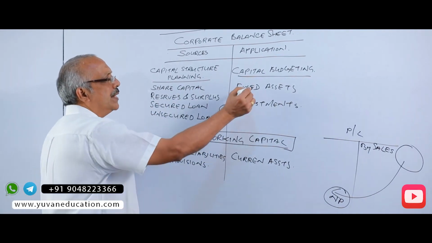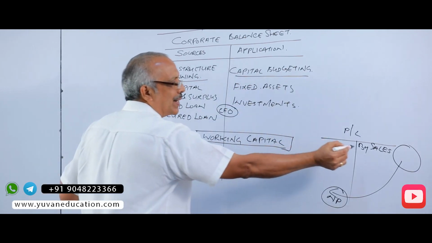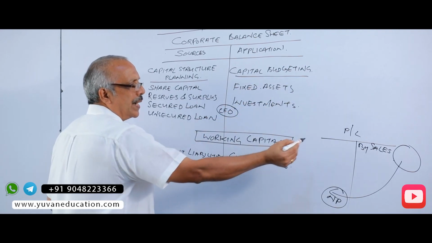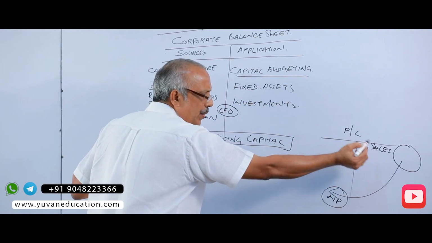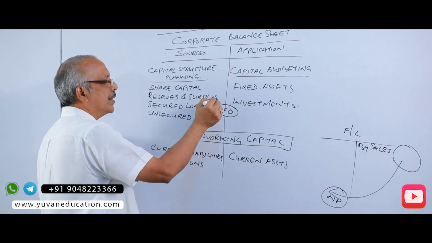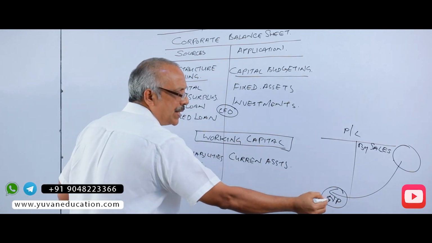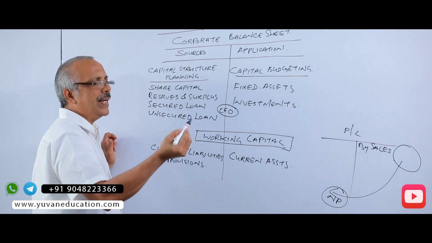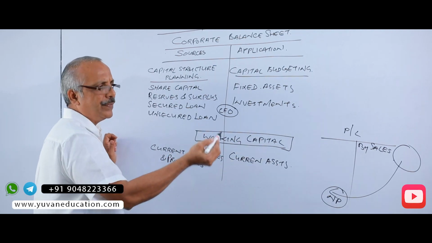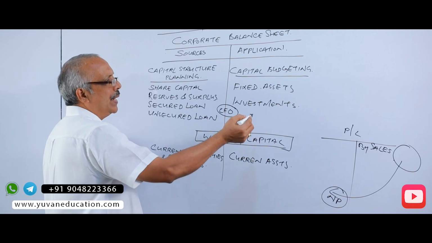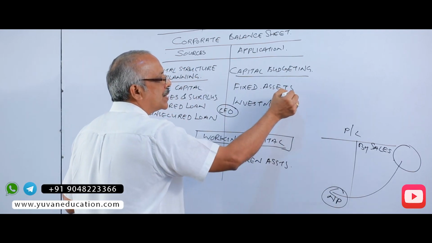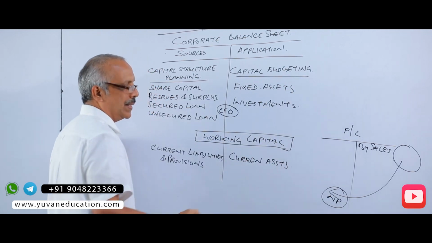You are investing in fixed assets and current assets to generate income for the company. Without fixed assets and current assets, the company cannot generate revenue or profit, and this profit is taken as reserves and surplus, or it is distributed to the shareholders as dividend, or the taxes are paid out of that figure, etc. Therefore, this is the relationship between reserves and surplus and investment in fixed assets and investment in current assets.